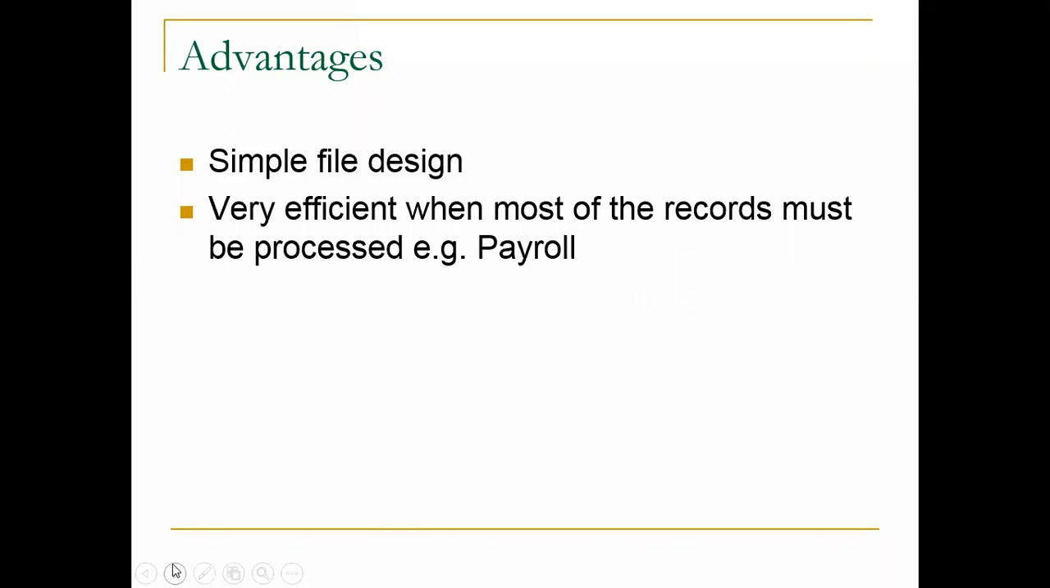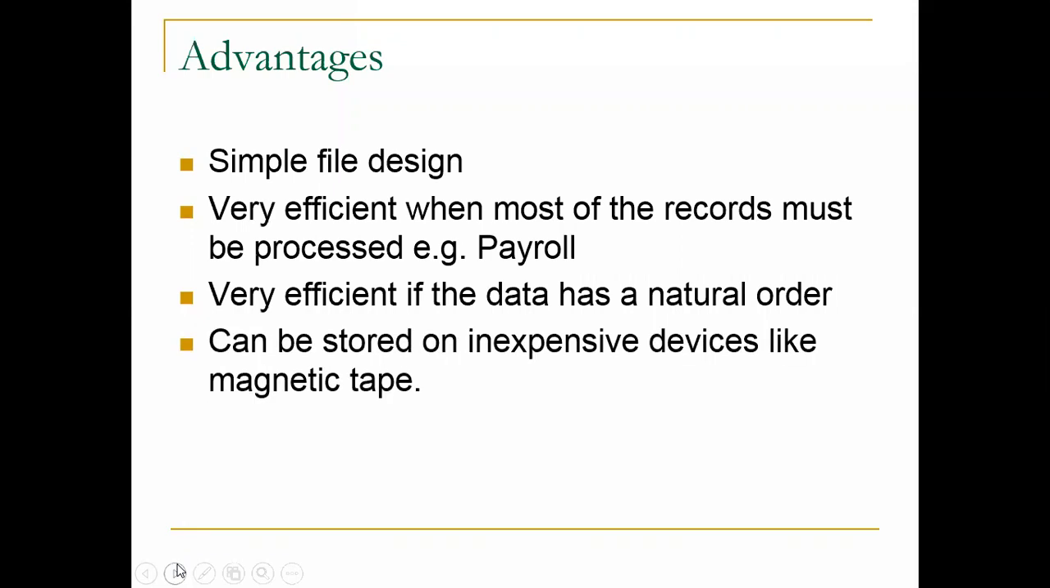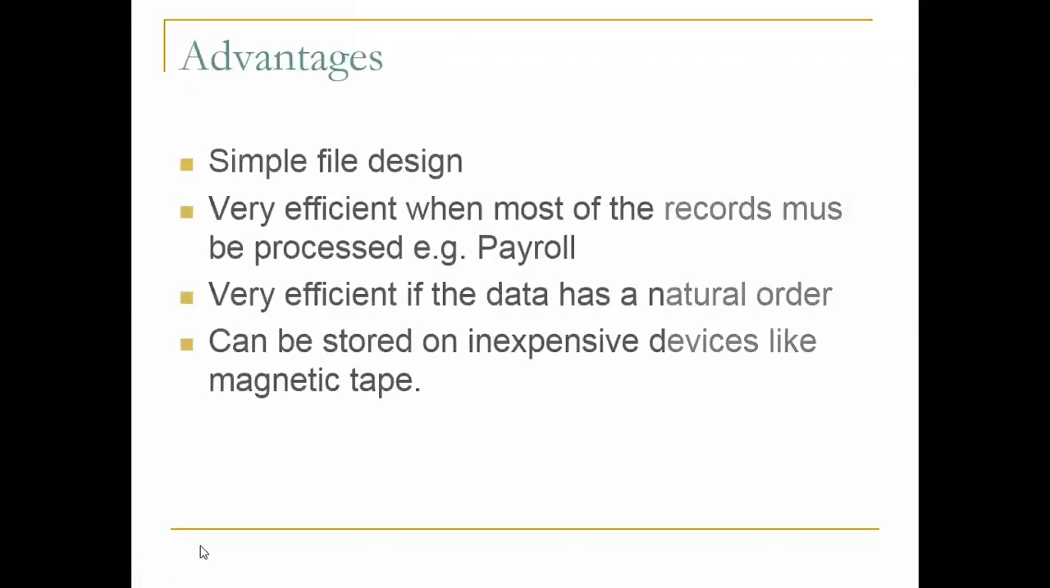This simple file design is very efficient to use. Why? Because we store the data sequentially and keep all the records in one table. It is very efficient if the data has a natural order. It can be stored on inexpensive devices like magnetic tape, the secondary devices. So these are the advantages of a sequential file that we have seen: simple file design, very efficient, and data stored on inexpensive devices like magnetic tape.